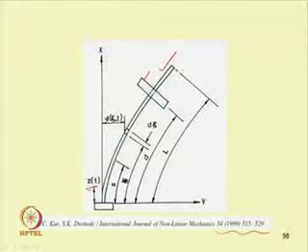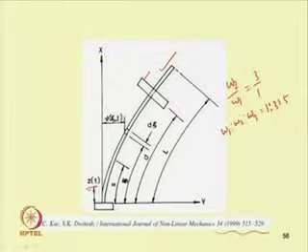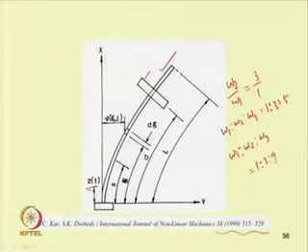That means the ratio omega 1 is to omega 2 is to omega 3 will have some integer relations. For example, omega 2 by omega 1 may be equal to 3:1, or omega 1 is to omega 2 is to omega 3 may be equal to 1:3:5, or 1:3:9.